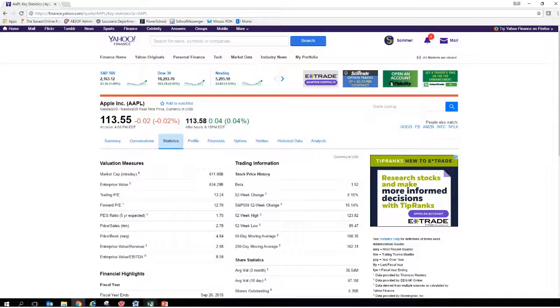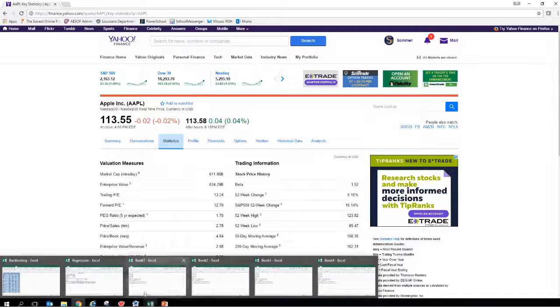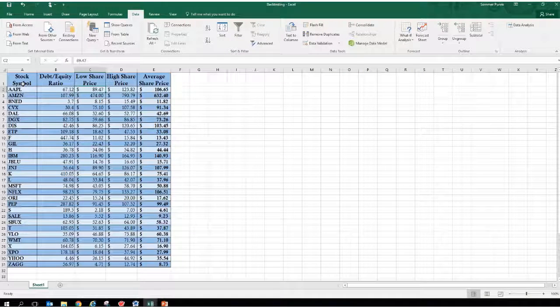To conduct the back test, I went to Excel and entered the data that I had on those stocks. Here in column A, I have the stock symbol. Column B, the debt to equity ratio. In column C, I have the 52-week low share price. In column D, I have the 52-week high share price. And in column E, I have the 52-week average share price that I calculated.